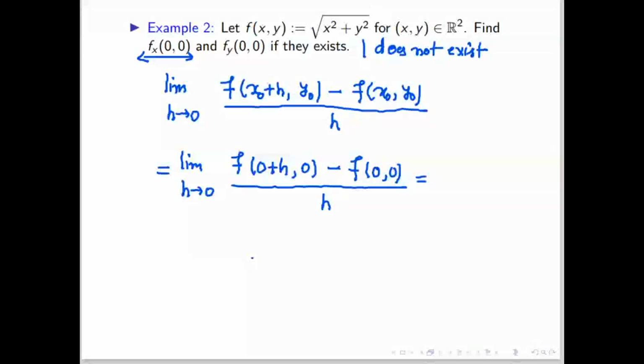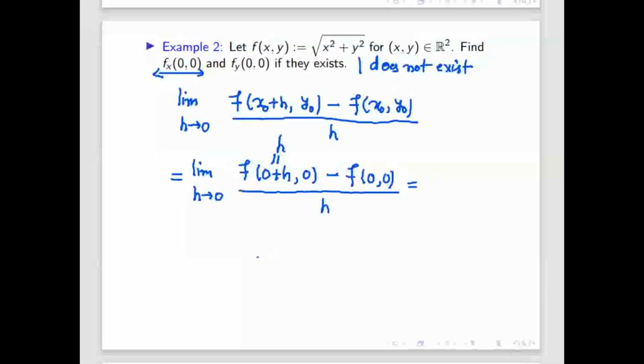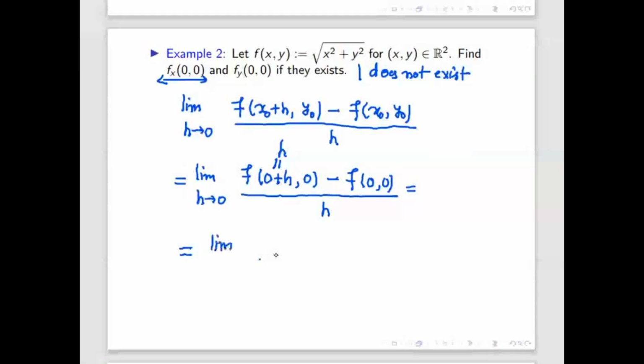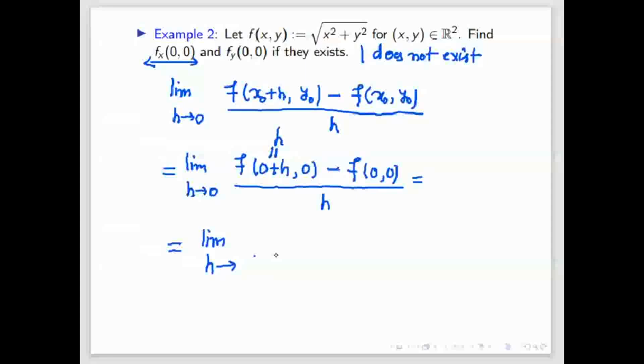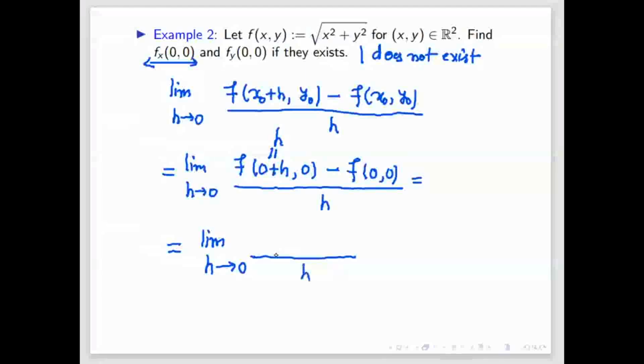So this is nothing but 0 plus h means h. F of h comma 0 will be what? The function definition is given, square root of x square plus y square. So it will give limit h tending to 0, divided by h, square root of h square plus 0 square minus square root of 0 square plus 0 square.